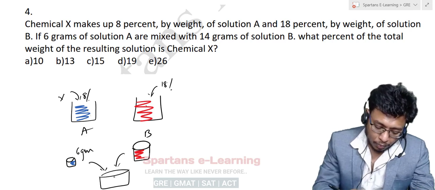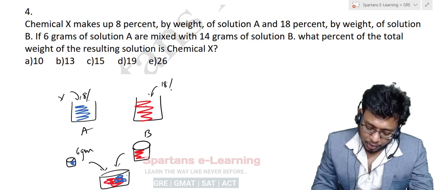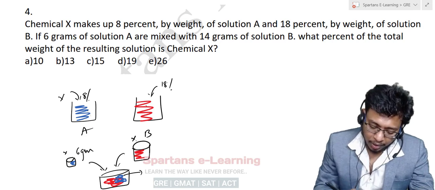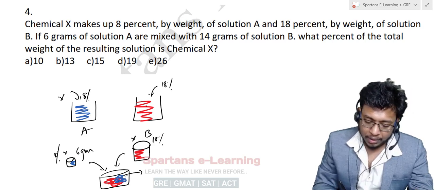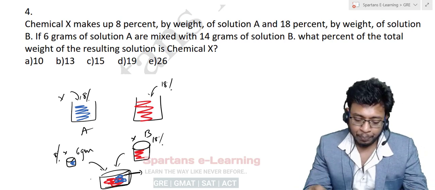Now there will be red color solution and blue color solution as well. Now your target is to find, there will be chemical X here, 8% chemical X, and chemical X here, 18% chemical X. Now you have to find what is the percentage of chemical X in this resultant solution. That is your target.